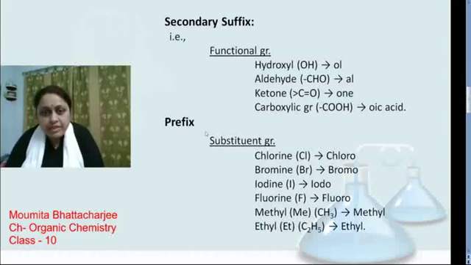Now what are the prefixes? Prefixes are the substituent groups. For this, chlorine will be chloro, bromine will be bromo, iodine will be iodo. Like chloro, bromo, iodo, we will add these with the parent group as prefix. Fluorine will be fluoro, and CH3 will be methyl, C2H5 will be ethyl.